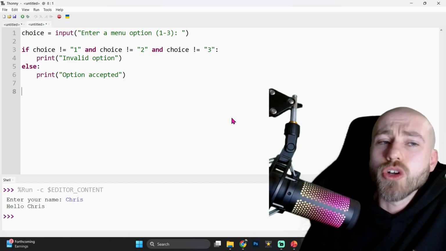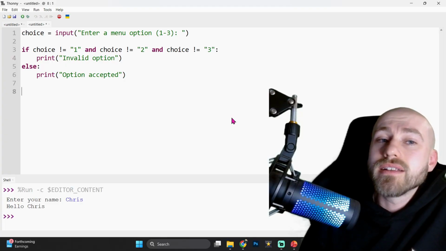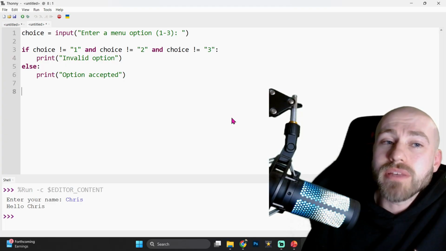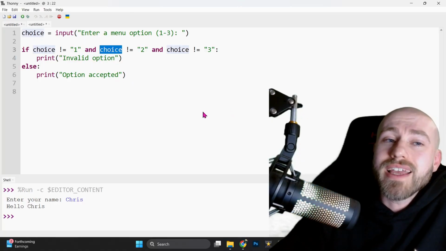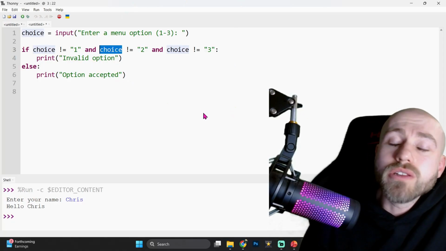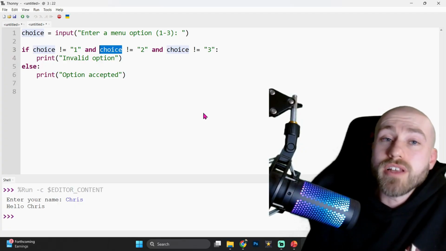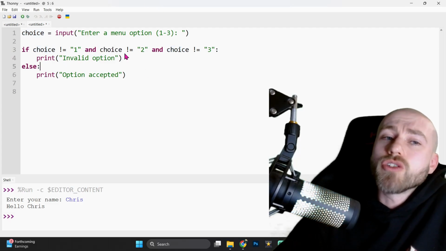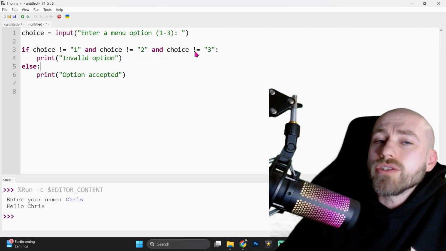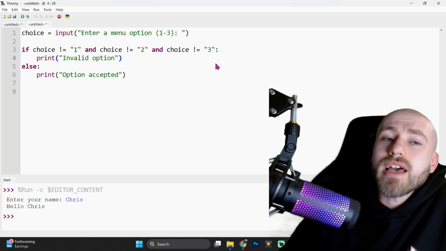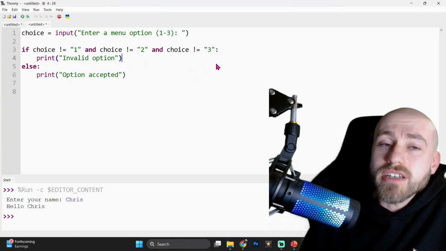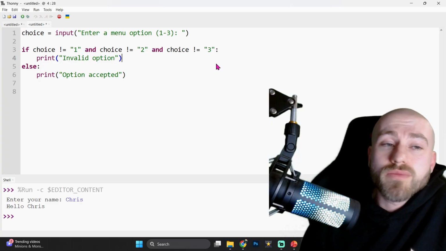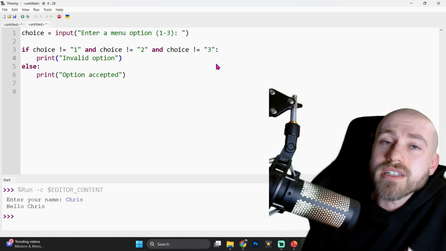It says if the choice is not equal to 1, and then you've got to write choice again. People forget to write this variable here. If you forget that, you will lose a mark in your exam. So it's really important that you remember that one. So if the choice is not equal to 1, and the choice is not equal to 2, and the choice is not equal to 3, it will say it's an invalid option, which means it can only be one of those 3 options. Otherwise, it's going to say option accepted.